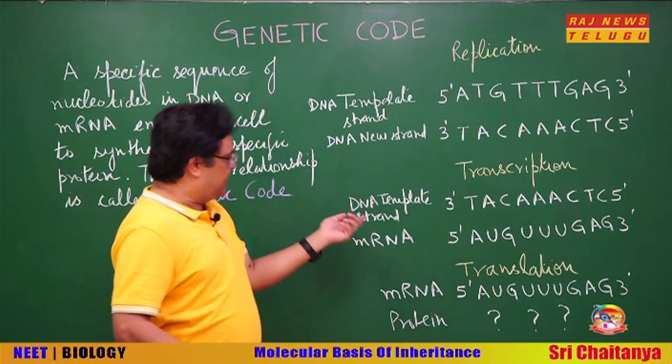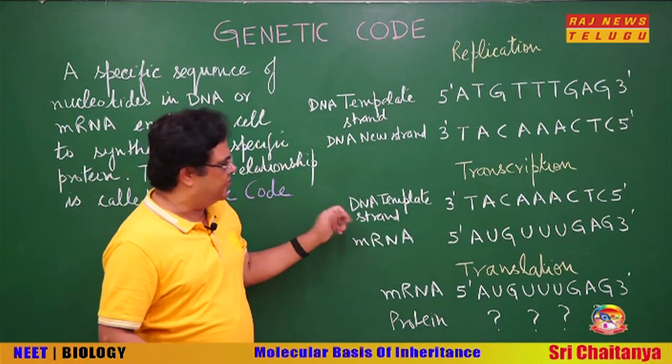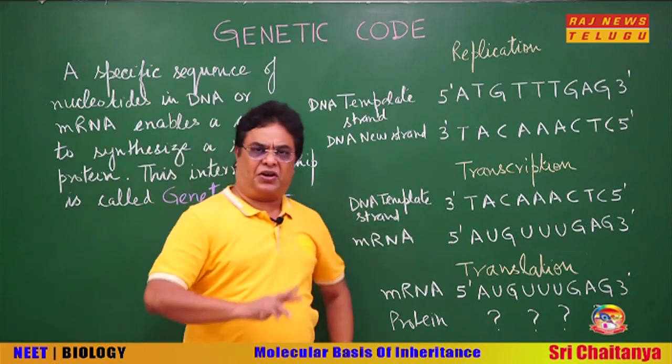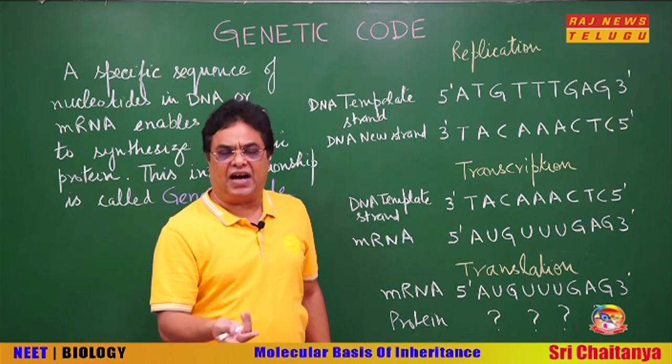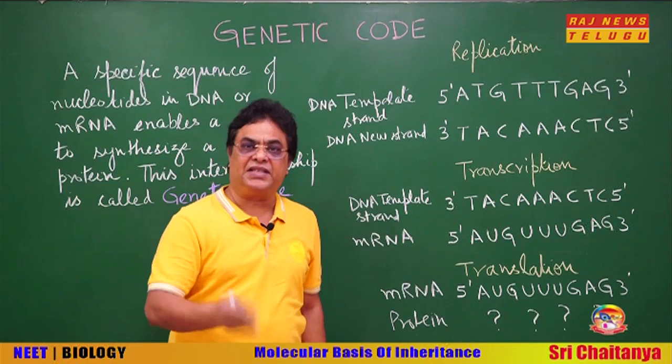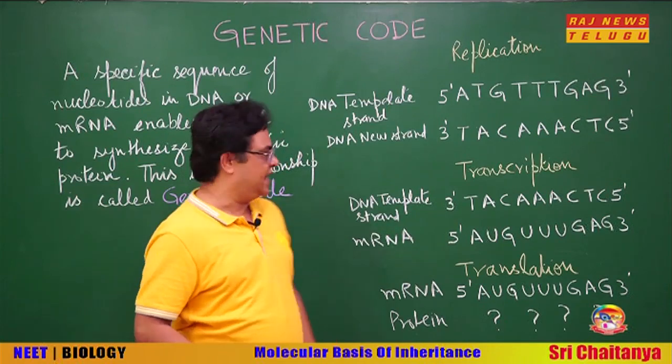Likewise, it was easy to understand transcription, because although RNA is synthesized on a DNA template, this also follows the rule of complementarity.